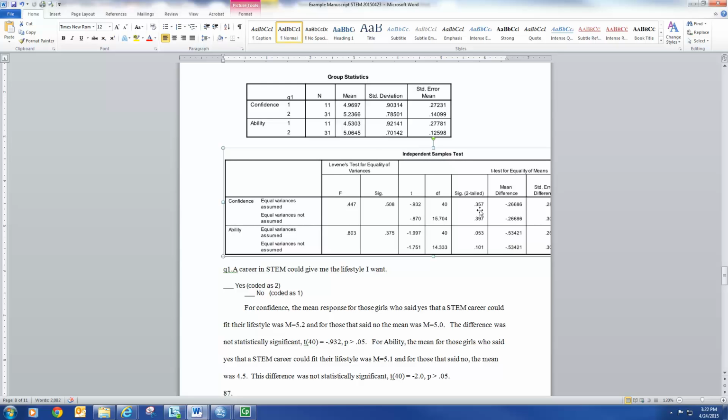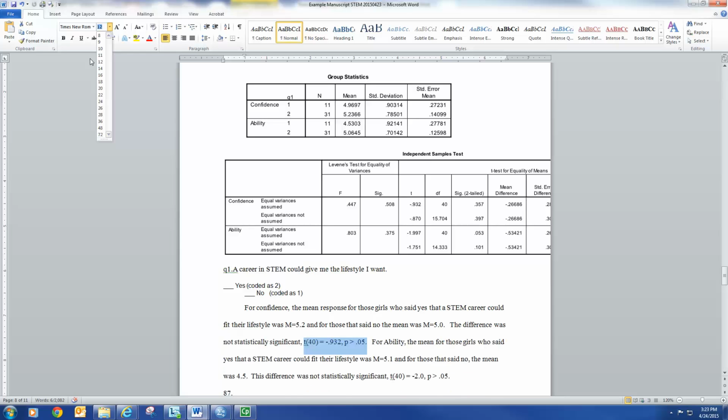My type 1 error rate, which is commonly 0.05, being wrong 1 in 20 times assuming the null is true, I see this is greater than 0.05. Okay, so then that's how I wrote it here. It's a t, so I start out with a t. Let me maximize this. Let me increase this size so you can see it.